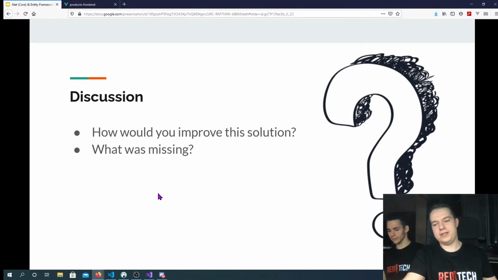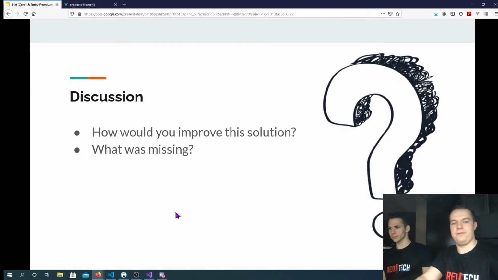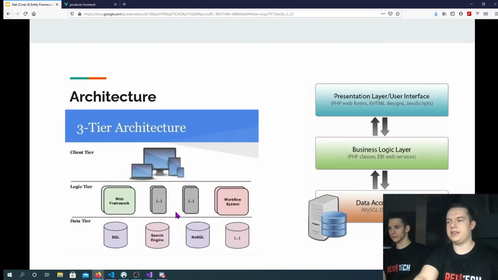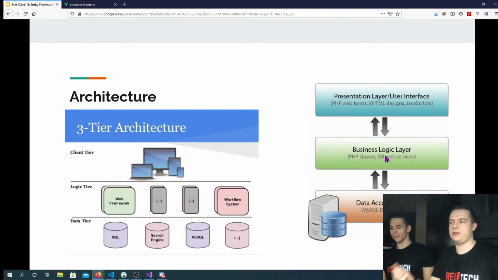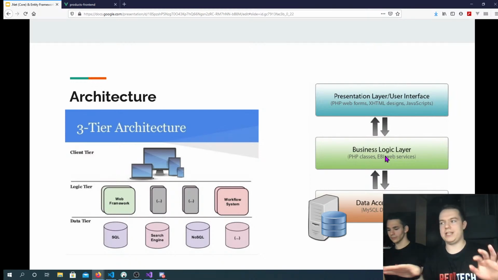So there are some things that we obviously omitted. If you remember the talk about architecture, we don't have a business layer here because we do not have any business logic. But this is not a good practice. Because at some point, if you have a product, something to sell, or some service, you are going to have some business rules. So you should always make a business layer to separate and loosely couple your system.